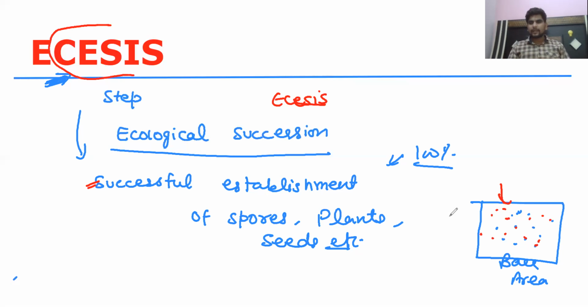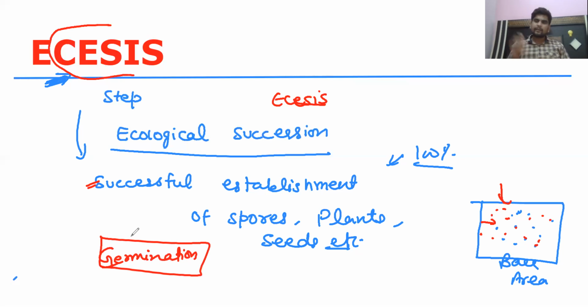Once they are successfully established here, they will now germinate and they will increase their number. Once they are germinated, they will be adaptive. Because they are germinated, it means they are adaptable to that place. Now they will increase their number. So the successful establishment and the germination refers to ECESIS in the process of ecological succession.